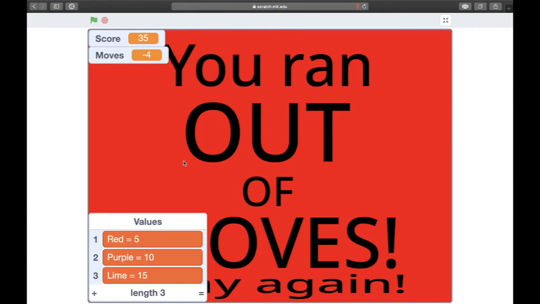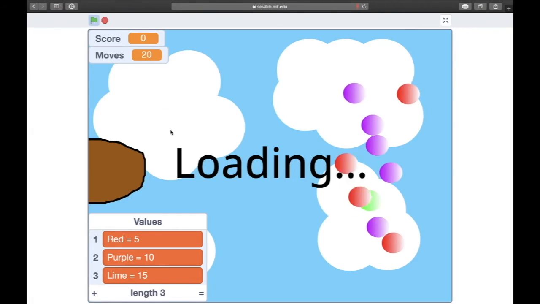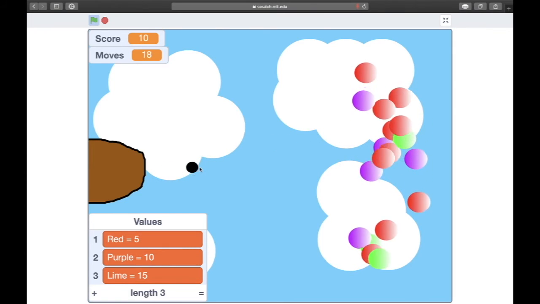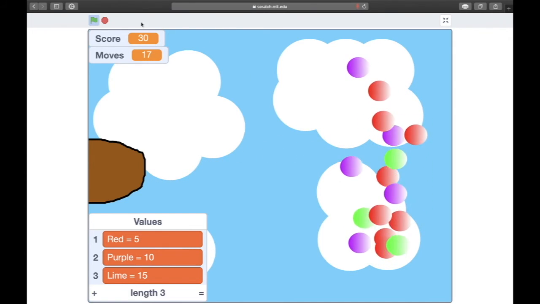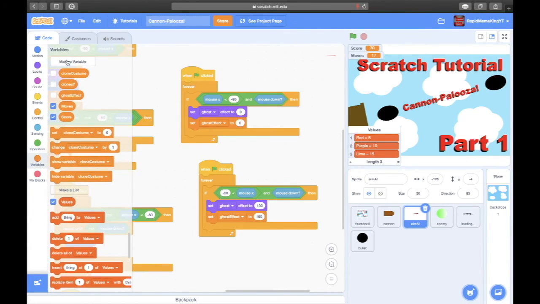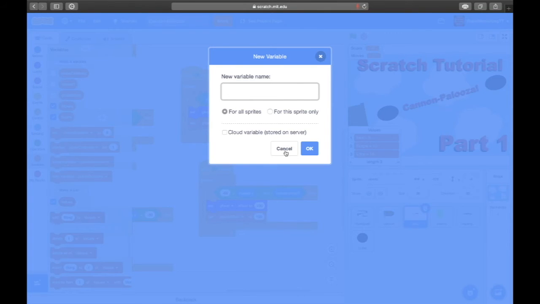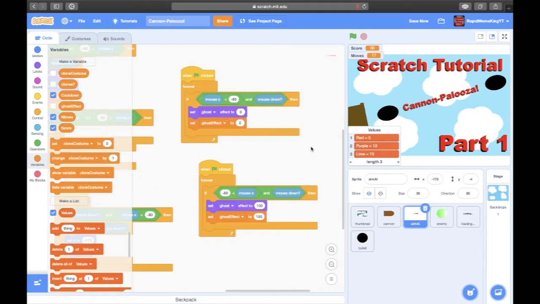Oh. I ran out of moves. Okay, so don't spam click it. We're gonna ask it to have like a 0.5 second cooldown. So actually, let's do that real quick. Well, okay, yeah, so cooldown. Okay, so we want cooldown. So obviously we're gonna revamp the cannon soon because I added that for the thumbnail. It looks actually pretty good, so we're gonna change that soon.